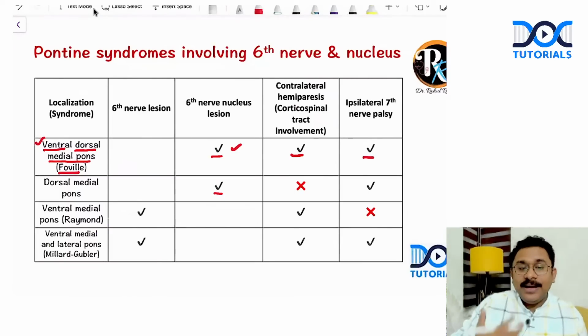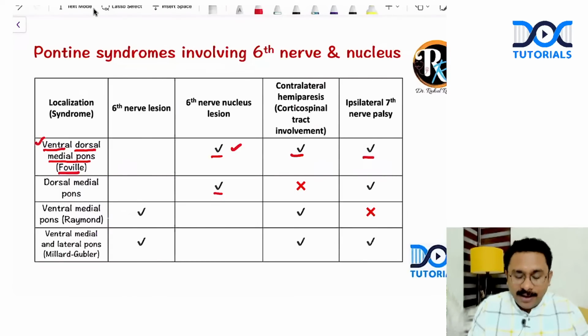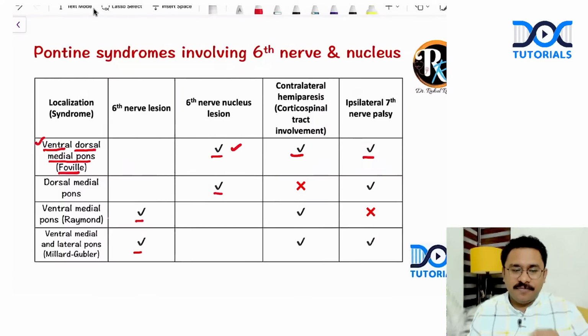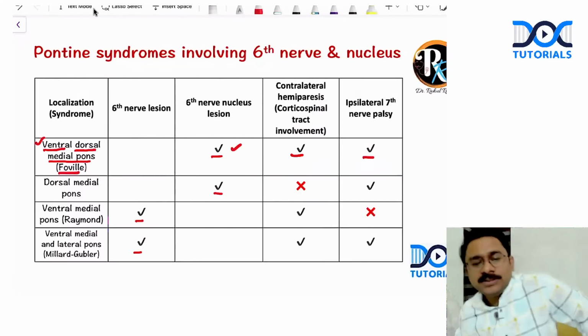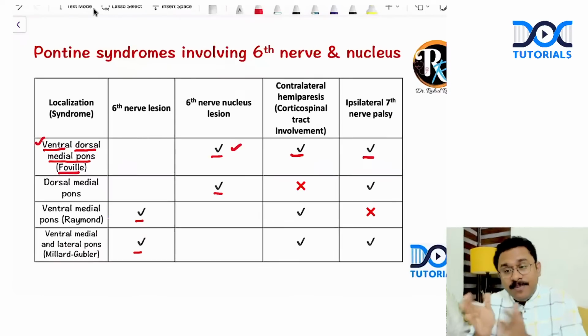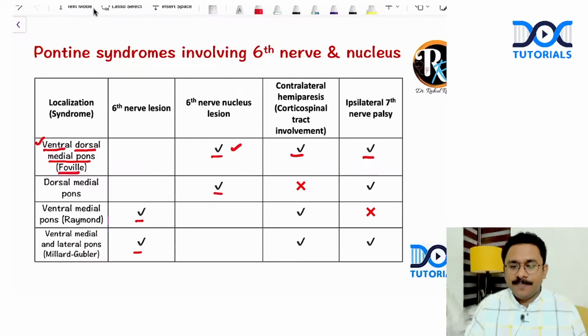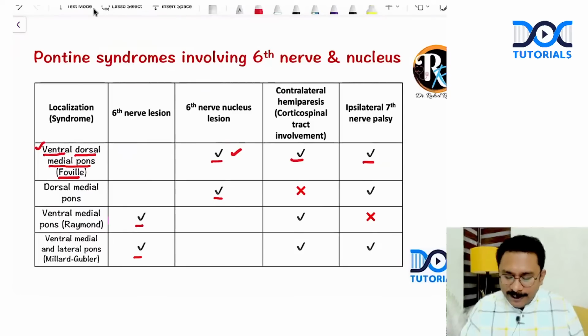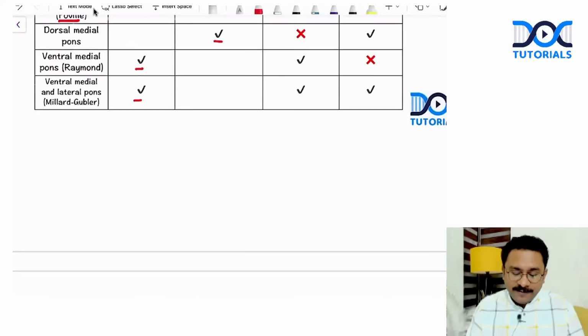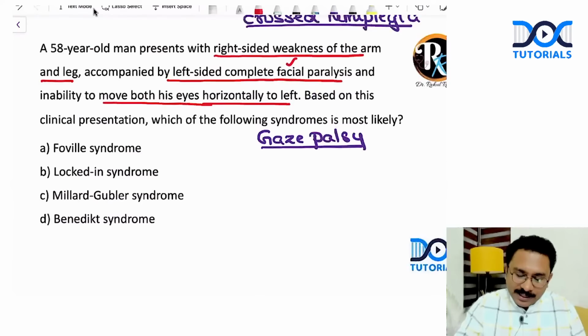Whereas next time they might ask you about another syndrome like Raymond syndrome and Millard-Gubler syndrome, which involve the sixth nerve. Raymond is ventral medial pons, and Millard-Gubler is ventral medial and lateral pons being involved. Okay, right. So that is quite clear, and you must know about the manifestations as well. So for this question, my answer is going to be Foville syndrome.